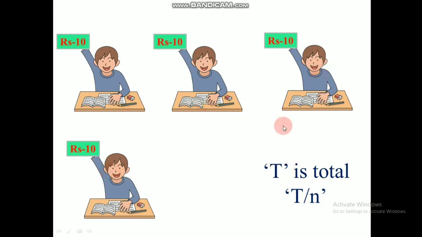And one more student I am adding, then what is the value of T? Now the value of T has become 40, because there are 4 students. But what is the value of T by N? It still remains 10, because it is 40 divided by 4 students. So this is somewhat similar to volume and molar volume. We are just considering the average, and when we divide by a number we get almost the same value, so this term is independent of the number which we have. So this is an extensive property and this is an intensive property.